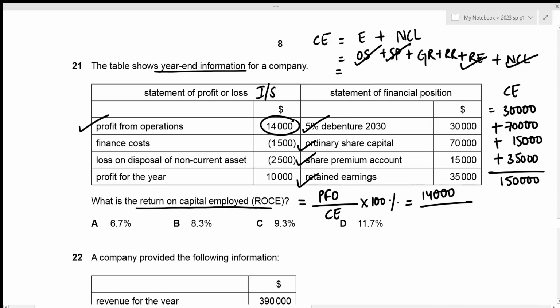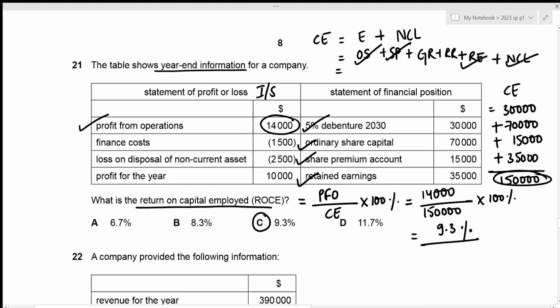Let's substitute this value into our formula. So now our return on capital employed is going to be 14,000 divided by 150,000 times 100%, which results in 9.3%. This is the correct answer, which is given in option C. Now we can move towards question number 22.